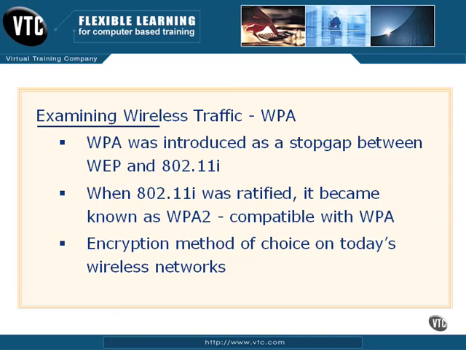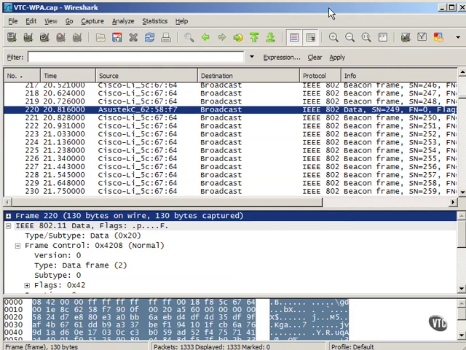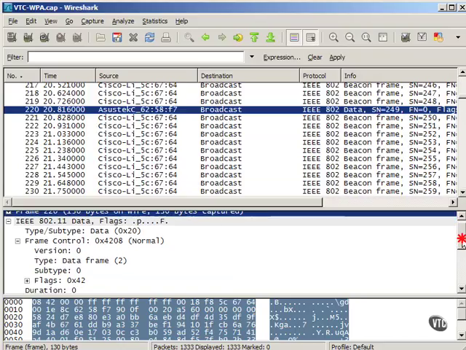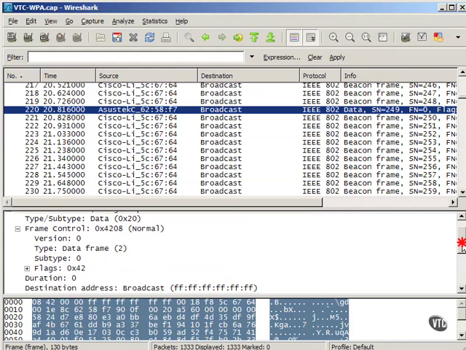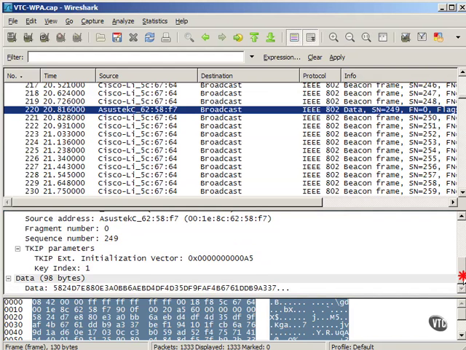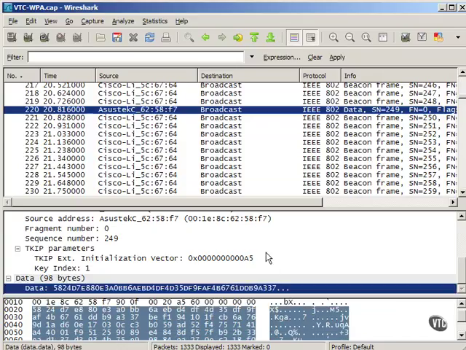Let's go ahead and take a look at some WPA traffic. Okay, we've got some more wireless traffic here. We've got beacon frames and so forth. And I have one particular packet highlighted, number 220, that I want you to look at. Now we've got the standard frame data and IEEE 802.11 data. But I want to show you down here, whereas earlier we saw WEP information, now we're seeing TKIP parameters. And here's our TKIP initialization vector. You can see it's a little bit higher strength than the 24-bit initialization vector that WEP has. We've got some data in here that shows this is an encrypted packet.